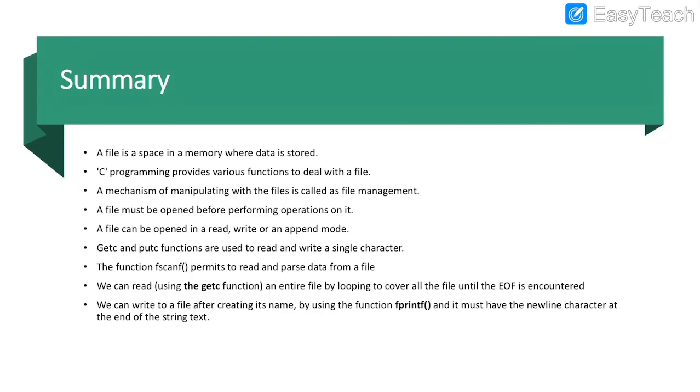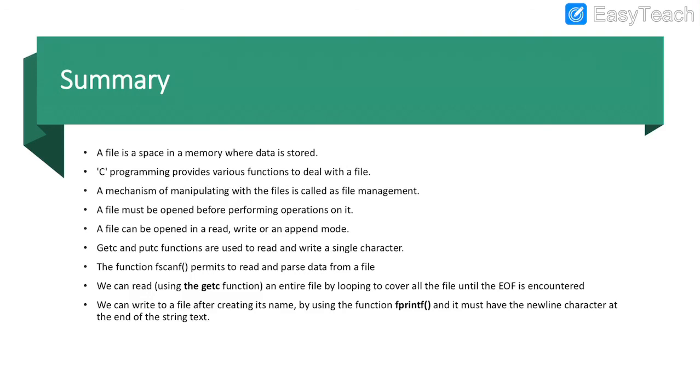fseek function. The file is a space in memory where data is stored. C provides various functions to deal with files. The mechanism of manipulating files is called file management. A file must be opened before performing operations on it. The getc and putc functions are used to read and write a single character.